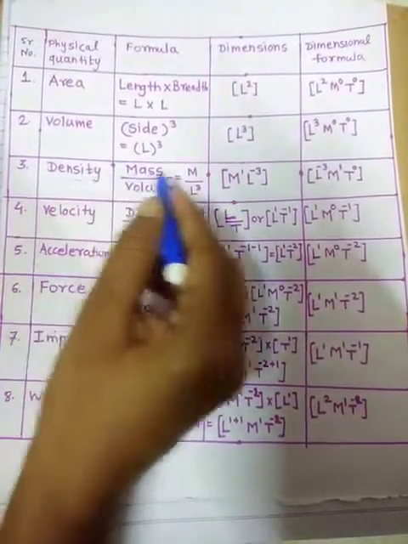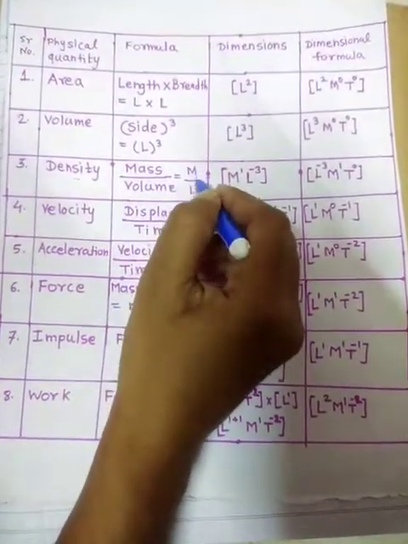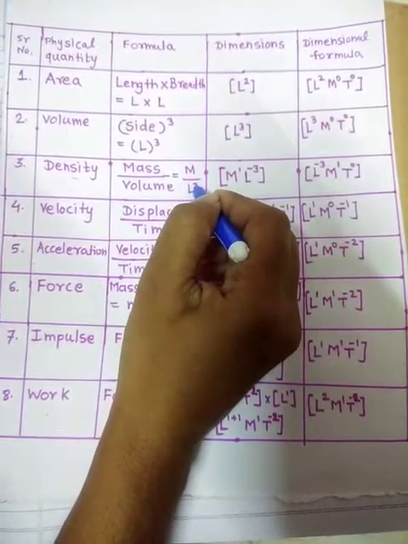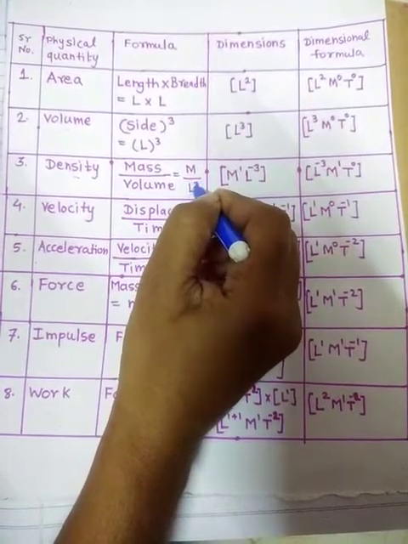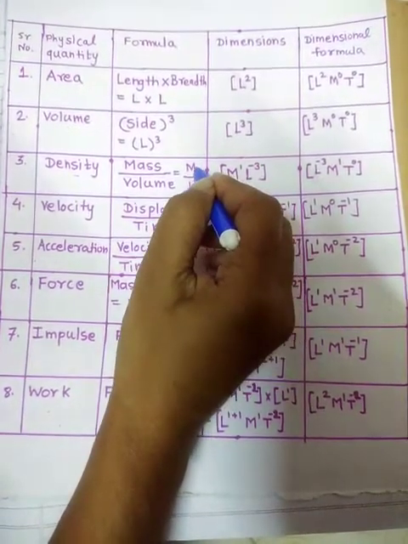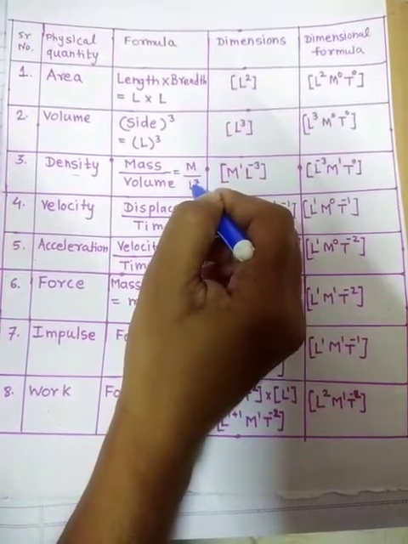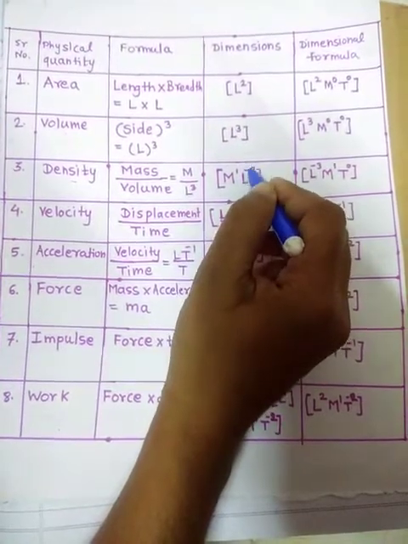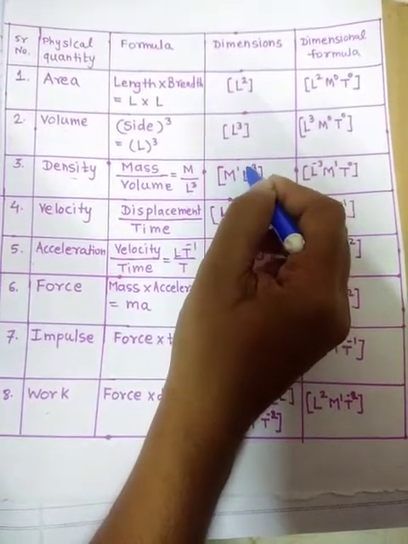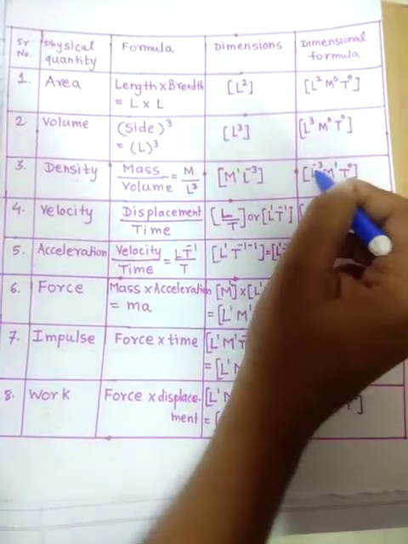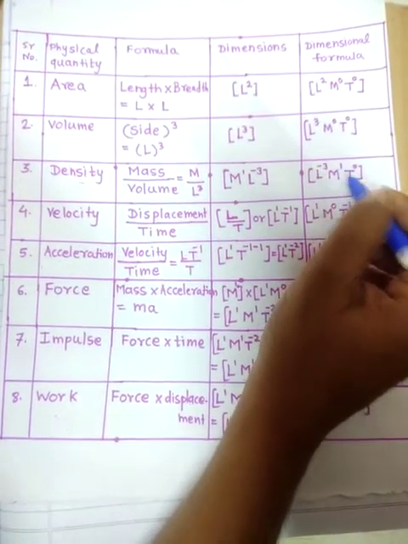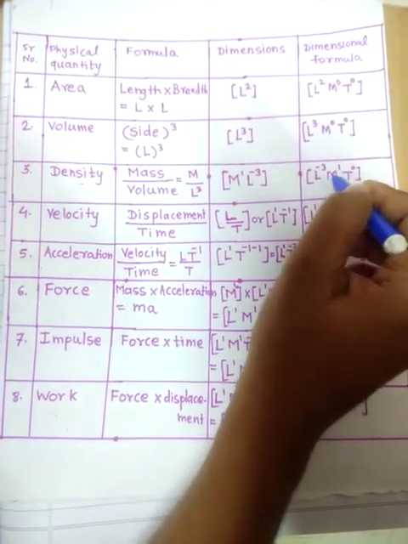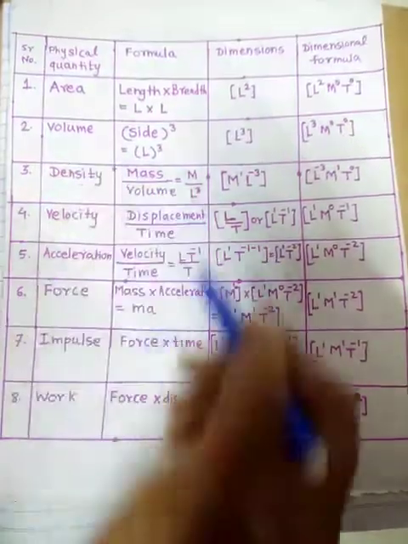Density is equal to what? Mass upon volume. That is M upon L raised to 3. This L raised to 3 is in the denominator and M is in the numerator. So L raised to 3 will go upside, it will become L raised to minus 3. So M raised to 1, L raised to minus 3, and we can write L raised to minus 3, M raised to 1, T raised to 0. This is the dimensional formula for density.